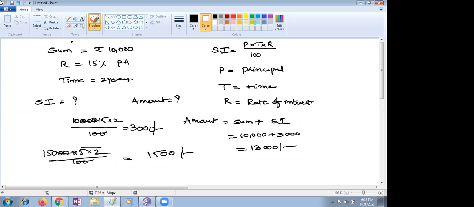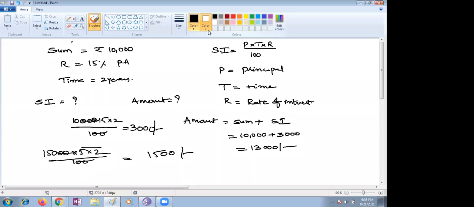Suppose this year I take 15,000, and the interest is also added to that amount for next year. Next year, the total is the first year's amount plus interest, and that is the amount for the second year. In the second year, they again calculate on the complete amount, interest and principal together.